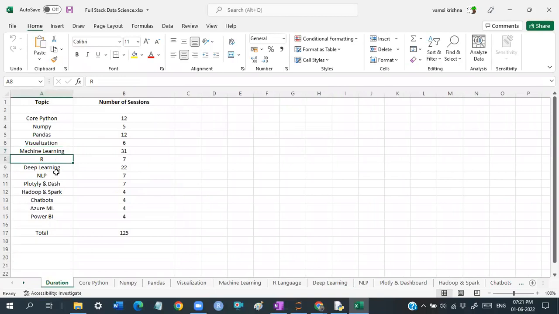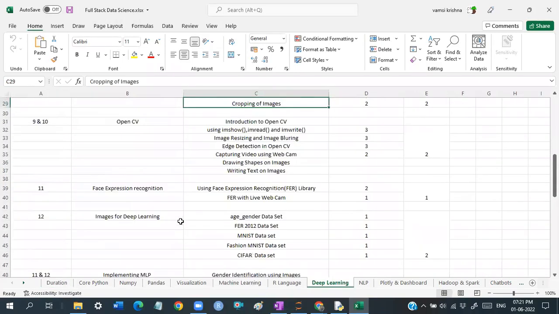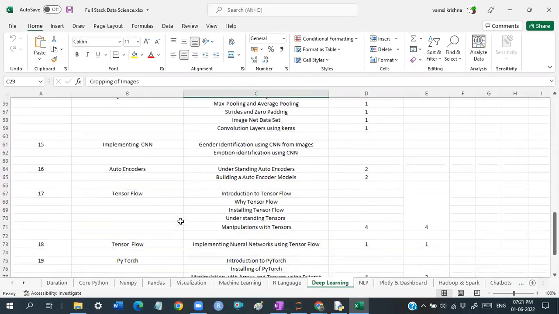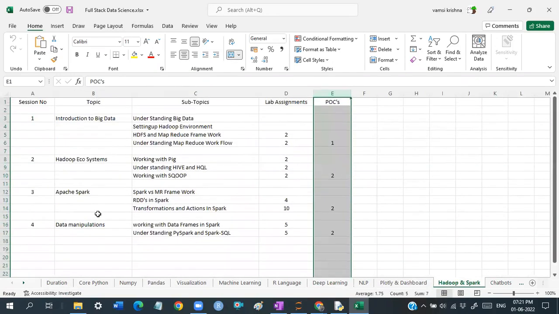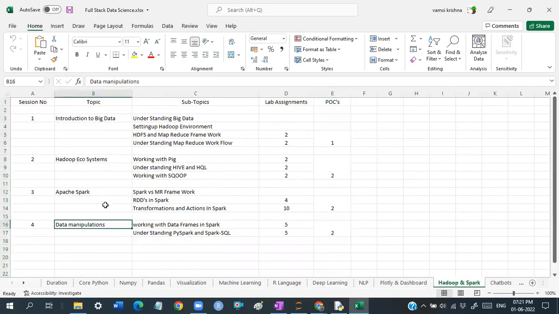R is there, as well as deep learning. As part of deep learning, guys, we are going to have the options of working with TensorFlow, and we are going to have PyTorch. Okay, and coming to the big data systems, Hadoop and Spark, this is going to be big data systems. There the main concept is going to be Spark. We are going to be working with them, guys.